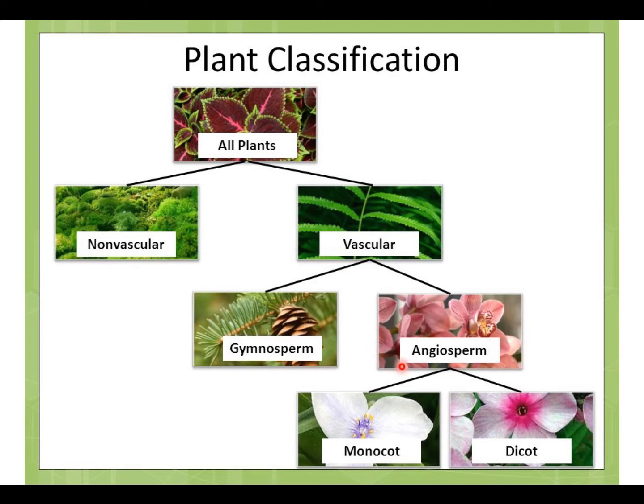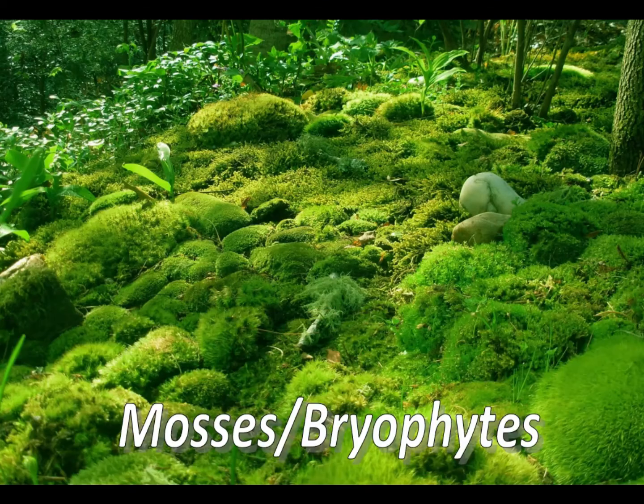The angiosperms later will be divided again into two other groups, monocot and also dicot. But for today's video, we are going to talk only about non-vascular plants. Non-vascular plants contain only one group, bryophytes, which is better known as mosses.